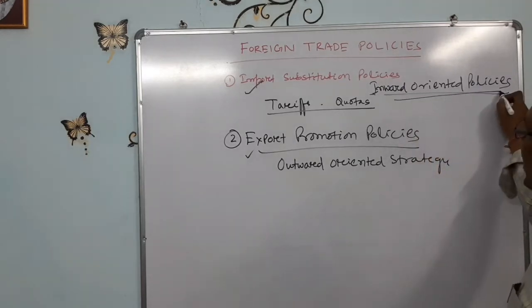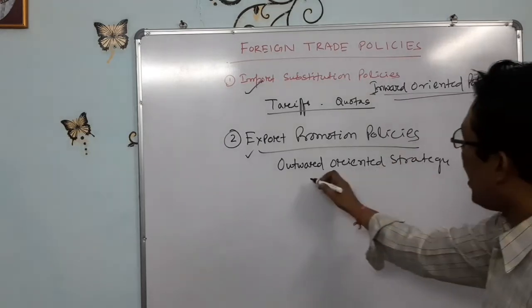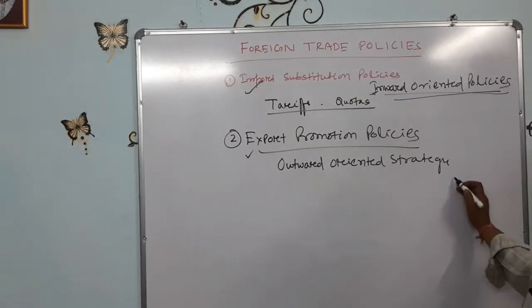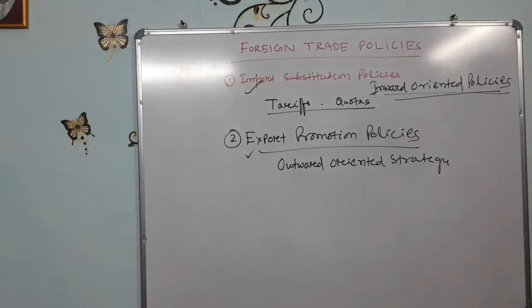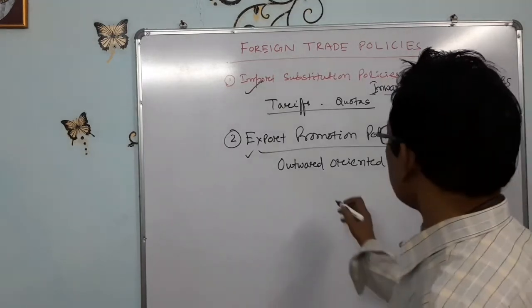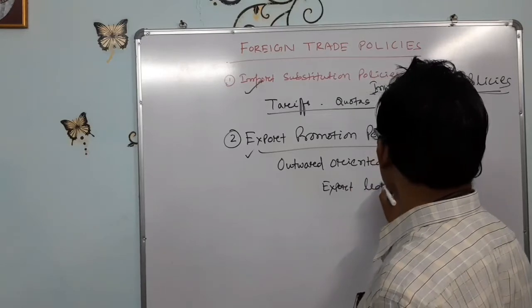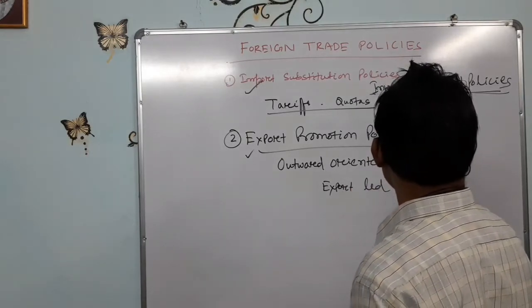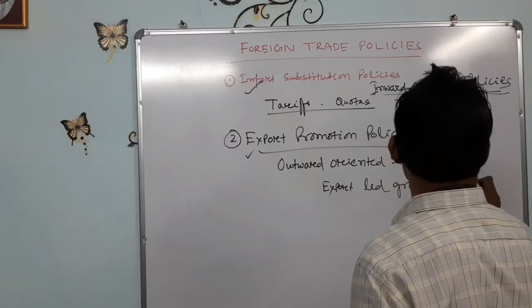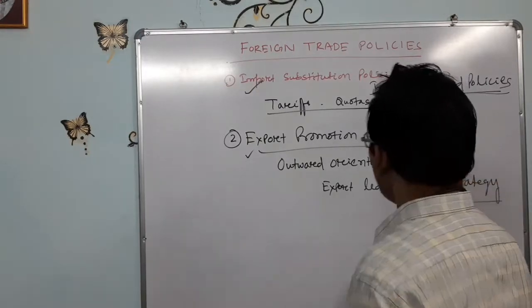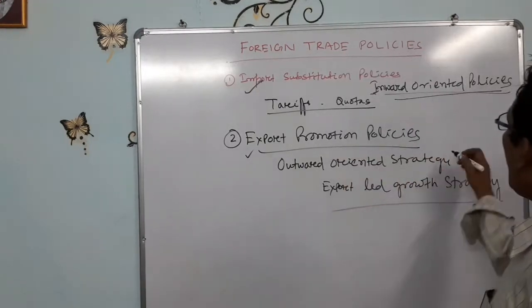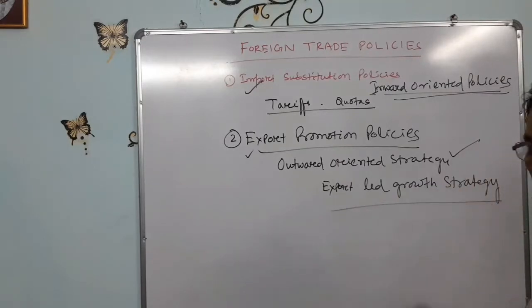Inward oriented policies, outward oriented policies or strategies. This type of strategy is also called export led growth strategy. Export promotion policy, outward orientation strategy, export led growth strategies.